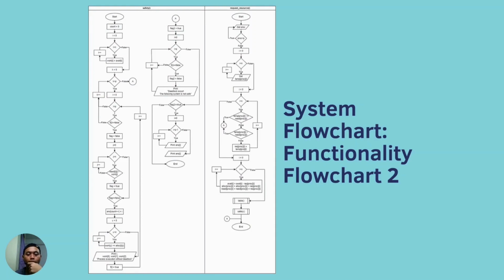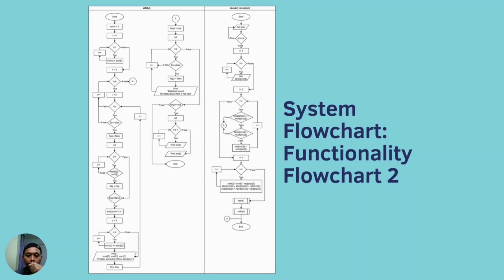Next is the safety algorithm, which is the longest algorithm here, where it checks the safety of the resource allocation, maximum, and available by comparing the need and work. If the need is less than or equal to the work, then the process is safe to be implemented in the sequence. Then it will print out the sequence for the system if it is in a safe state. If not, it will print out the deadlock occurred message for the system.